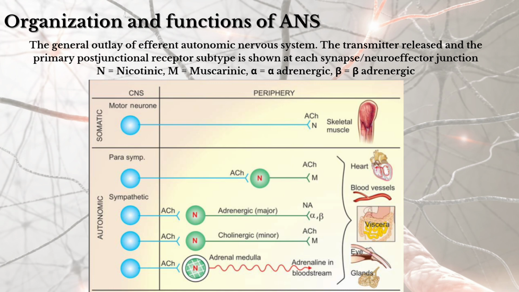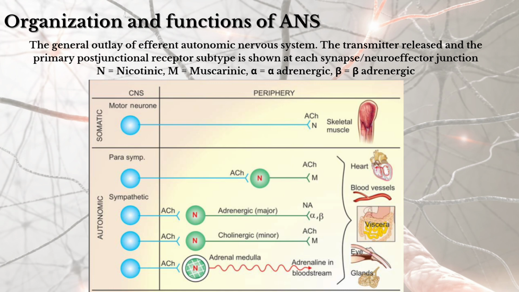This acts on the nicotinic receptor, which causes contraction in the skeletal muscles. In the autonomic nervous system, in the parasympathetic, acetylcholine is released and binds to the nicotinic receptor and also the muscarinic receptor. In the sympathetic, acetylcholine is released and binds to the nicotinic receptor; adrenergic is major, so noradrenaline is also released and binds to the alpha and beta receptor.